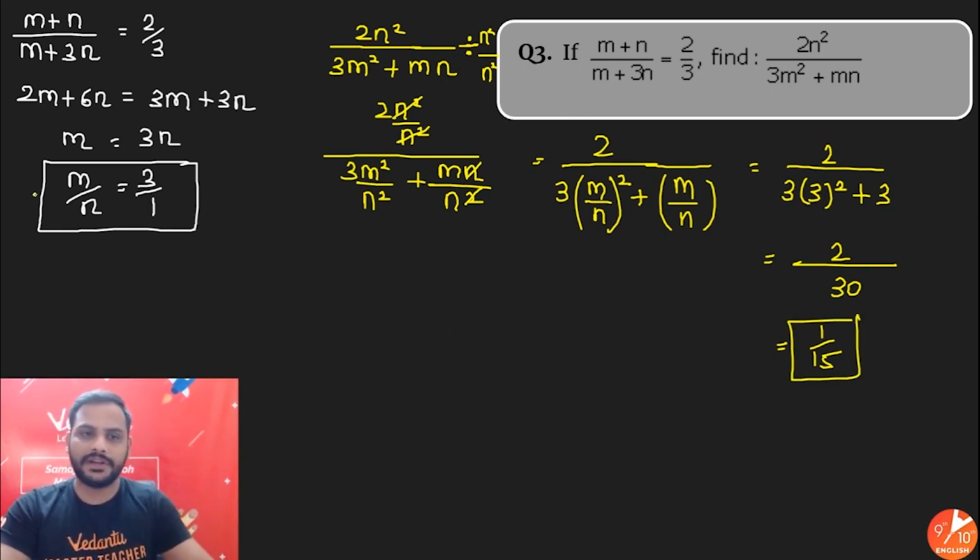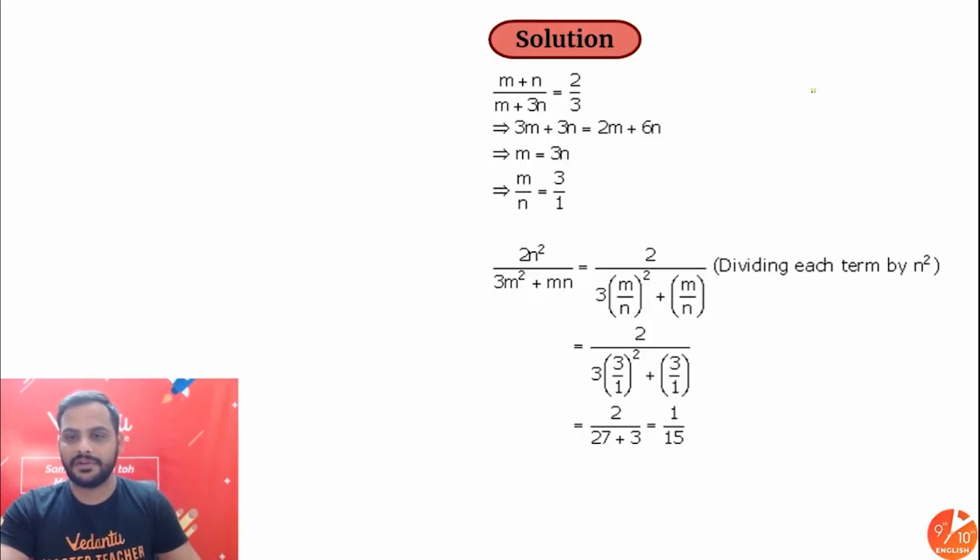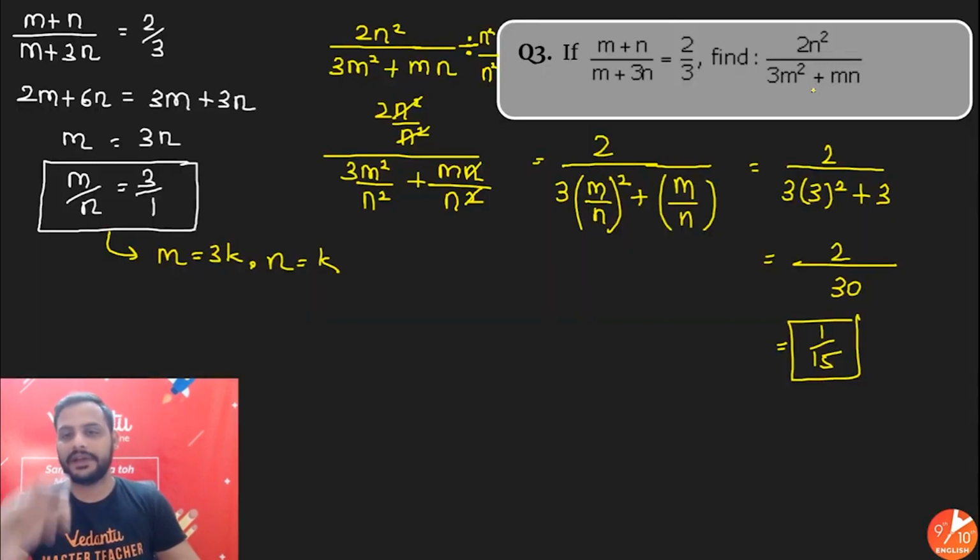One more way you can do it is, you can put the value of m as, suppose, 3k and n as, suppose, k according to the ratio, and put it in this part. Then also you will get the same answer. Alright, so 1 by 15 will be our correct answer. 1 by 15 will be your correct answer.